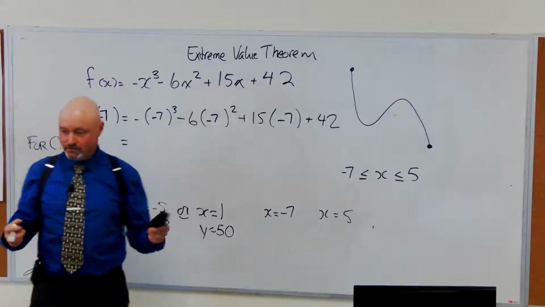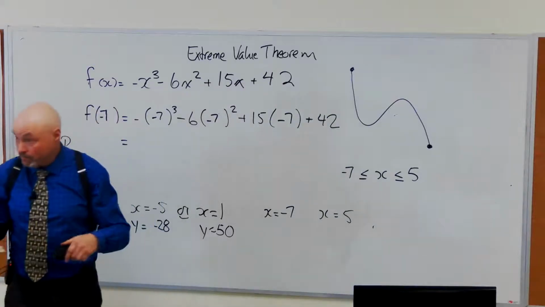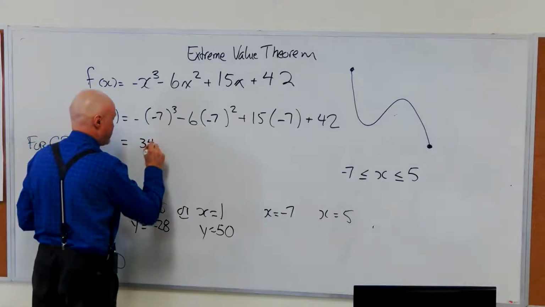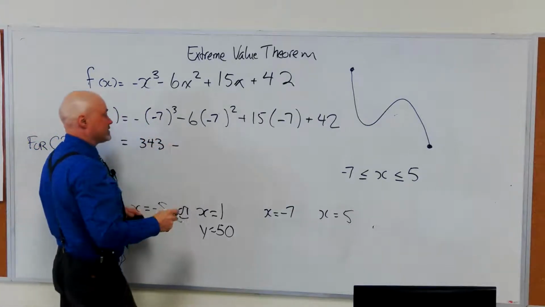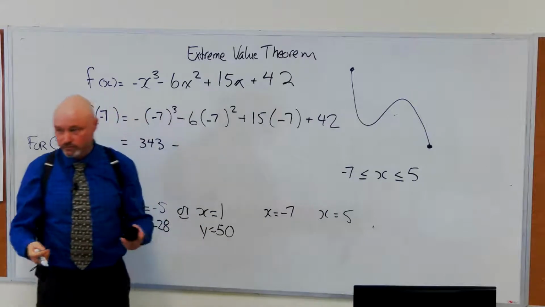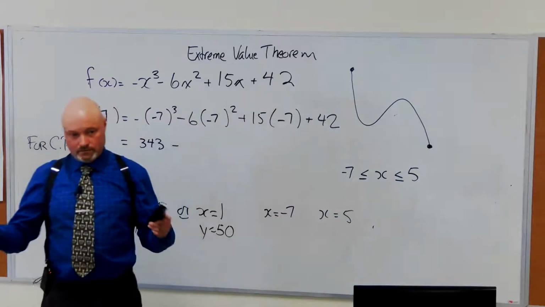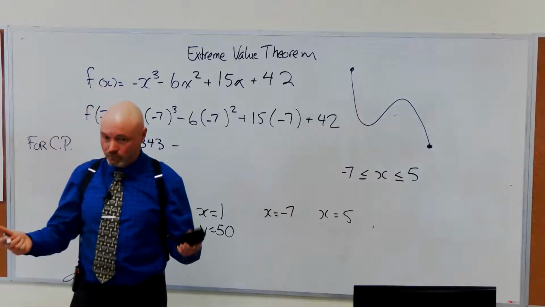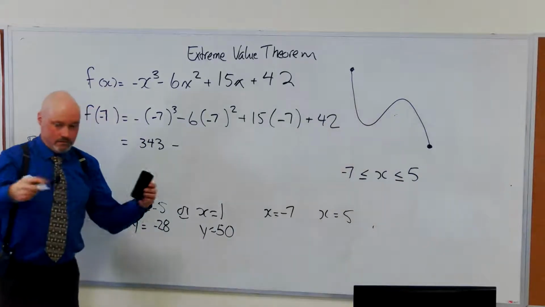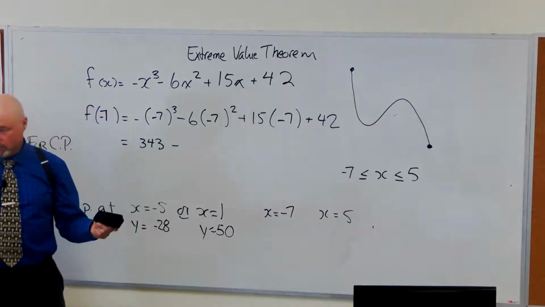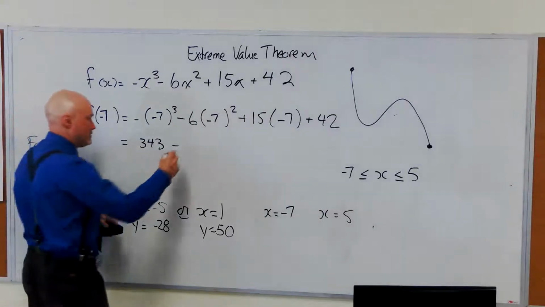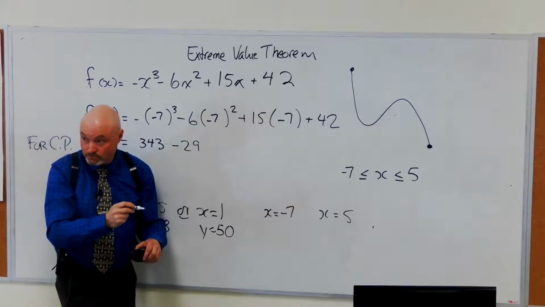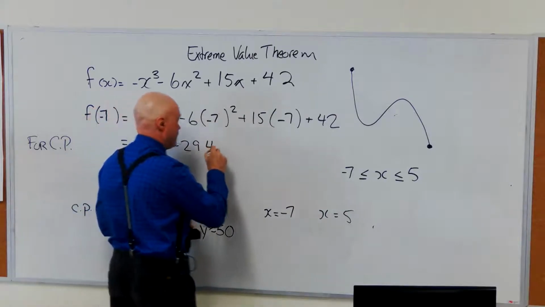49 times 7 is 343. Okay, so this is 343 minus 6 times 49. 6 times 49 is 294.